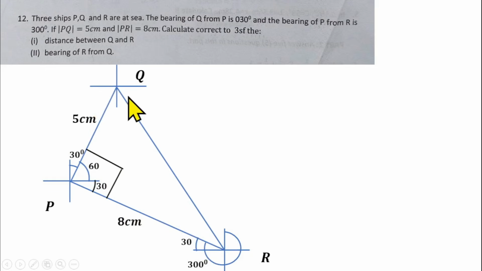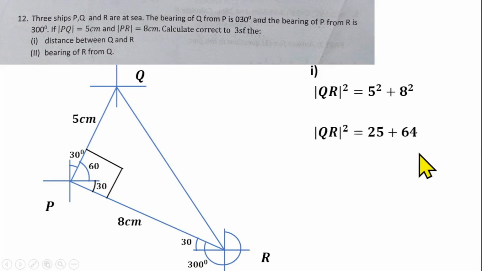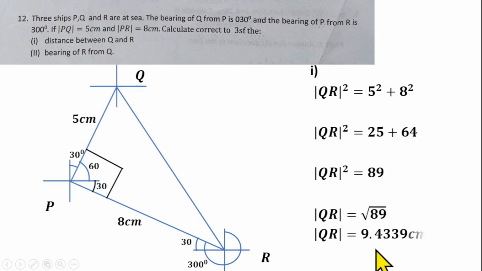So from there, we can now use that to find this side here using Pythagoras theorem. Because it's a right angle triangle now, we have to use Pythagoras theorem. So that means side QR squared equals 5 squared plus 8 squared. That will be 25 plus 64, which is 89. Then to find QR, that will be square root of 89, and that should be 9.4339 centimeters. But to take it to 3 significant figures, that will be 9.43 centimeters.